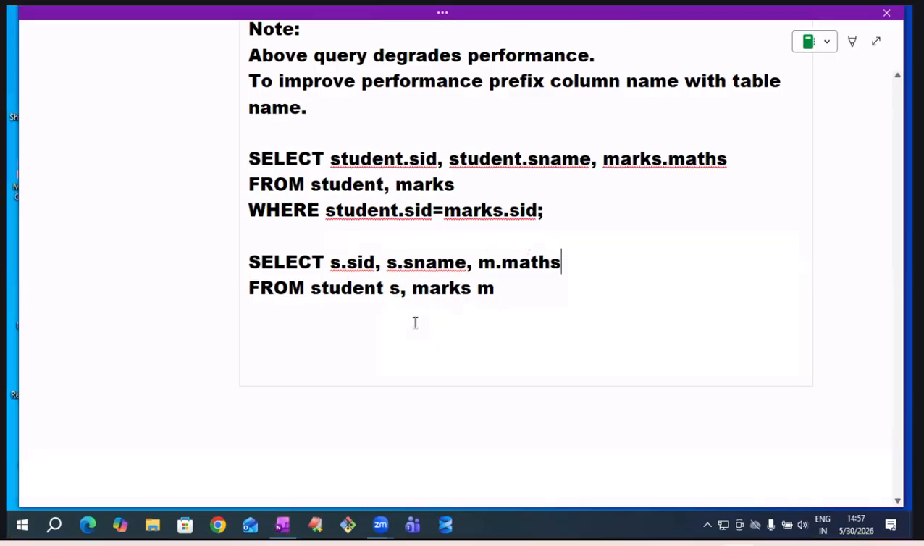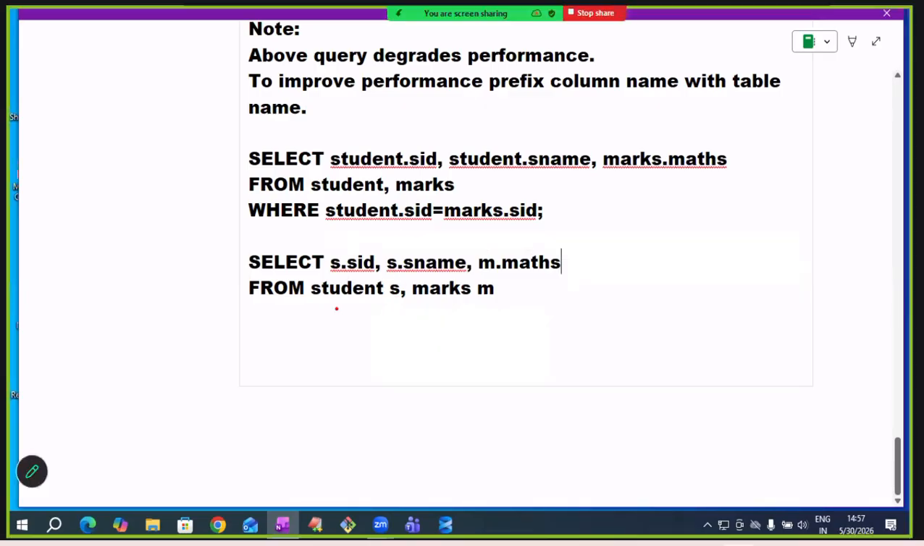Give table alias. Follow these two rules. Whenever we are writing a join query, give table alias, and prefix every column name with table name. It improves the performance. To make lengthy names short, use table alias. To improve performance, prefix column name with table name.